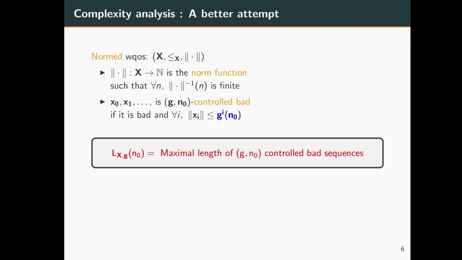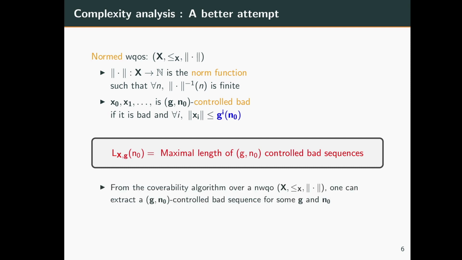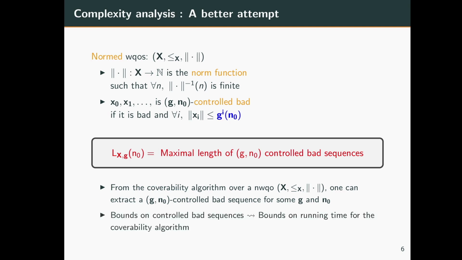In general, we can then show that if we fix a control function g and an initial norm n0, by Koenig's lemma, we can prove that there is a g, n0 control bad sequence of maximal length. Hence, this lets us define a function which we will call the length function, that when we fix a well quasi-order X and a control function g, maps n0 to the maximal length of g, n0 control bad sequences. So by looking at the analysis even more closely from the coverability algorithm over a normed well quasi-order, we can extract a control bad sequence for some control function and initial norm. And bounds on these control bad sequences translate to bounds on running time for the coverability algorithm.